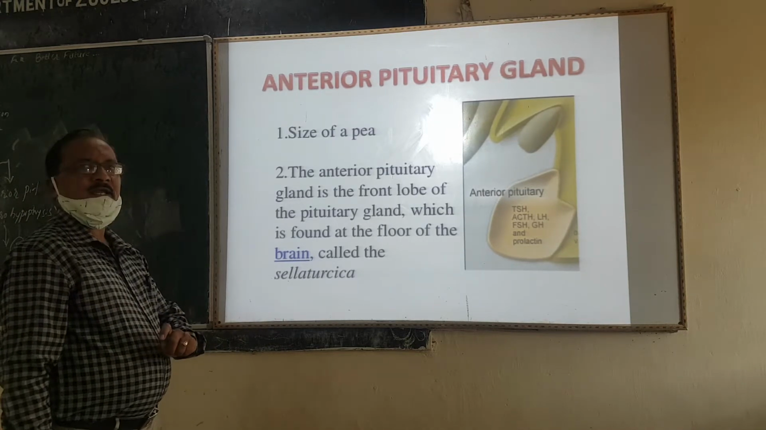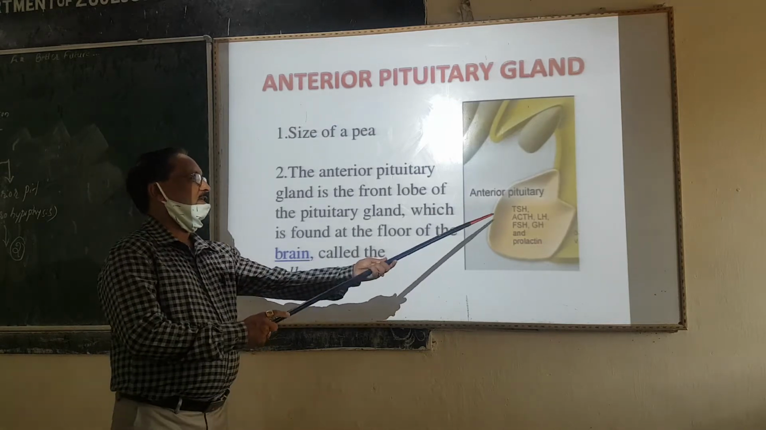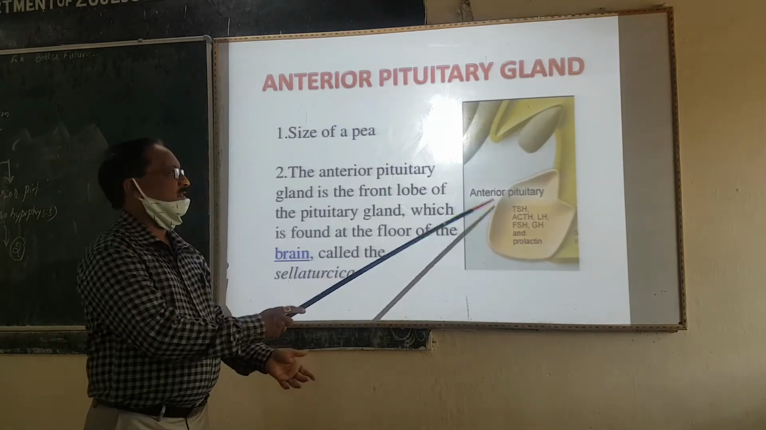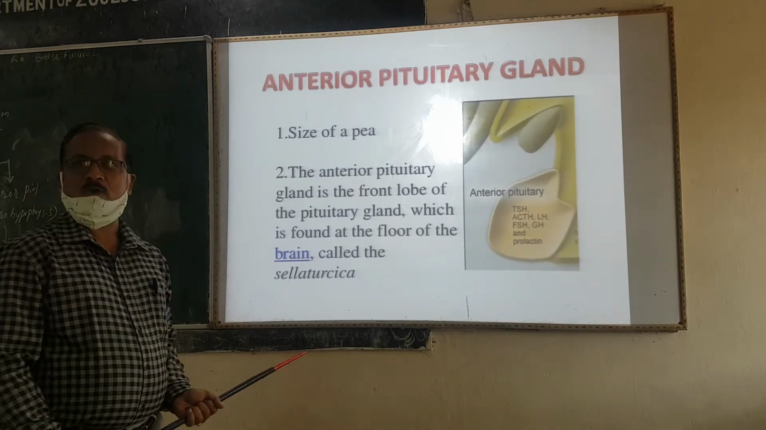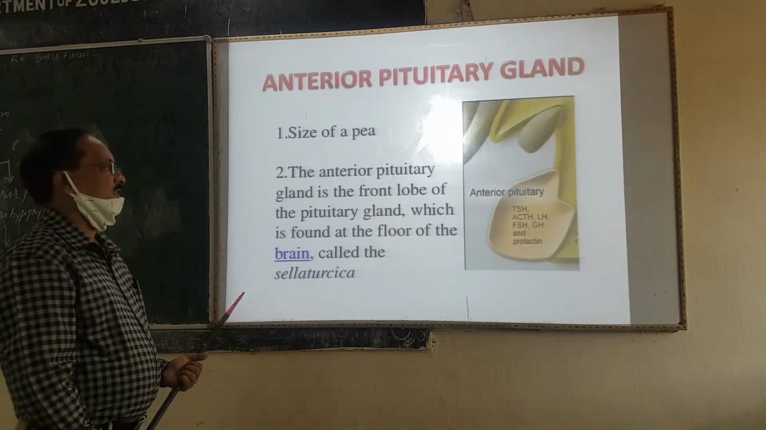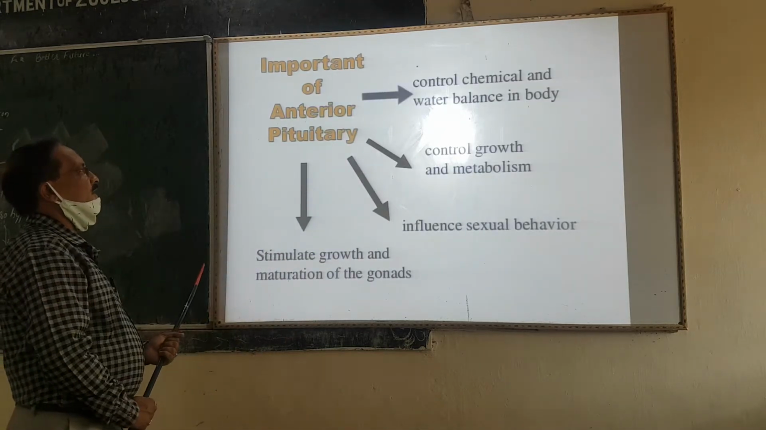The anterior pituitary secretes a total of six hormones: TSH, ACTH, LH, FSH, GH and prolactin. We will discuss them later. See, that is the first one, the anterior pituitary.